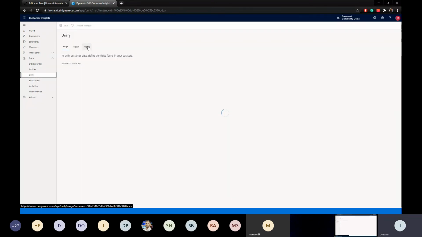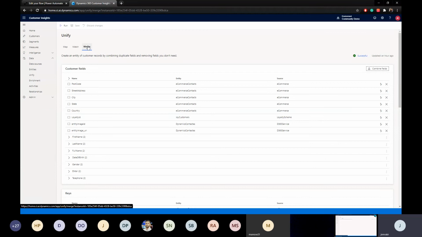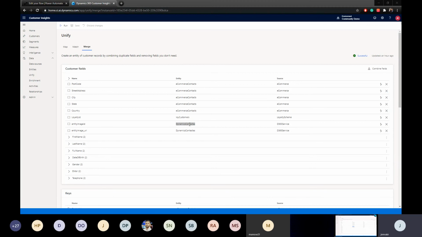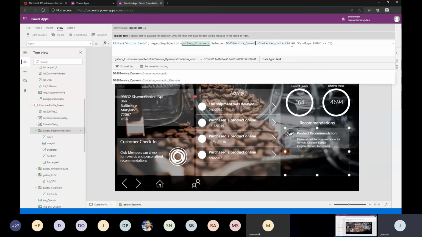And when we did the merge, my contact entity from this one is also connected here. That's why you can see it now. So what I'm trying to say is, this contact recommendation is not directly pulled from the model template. I mean, from the Dynamics or from the CDS, by the way.